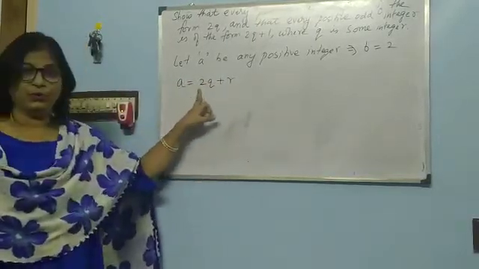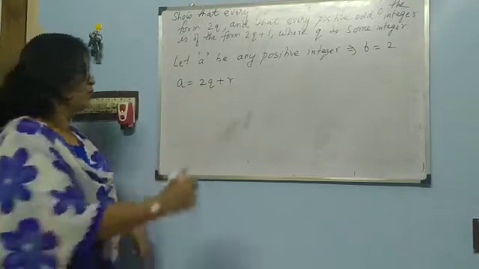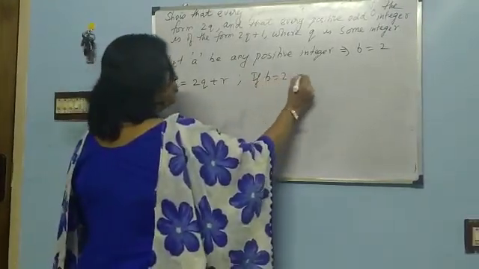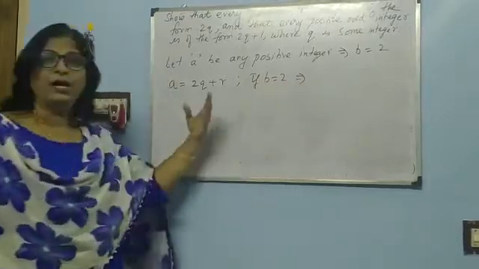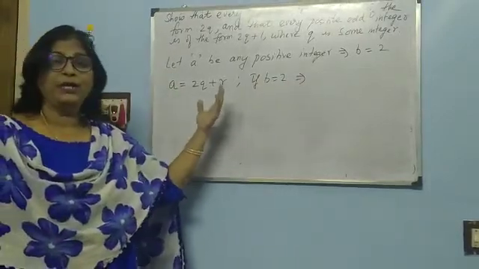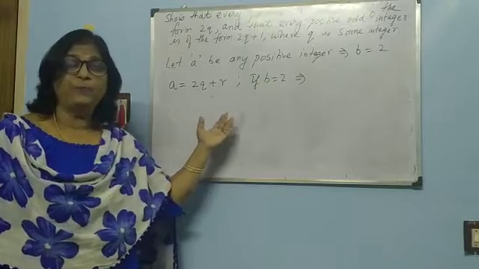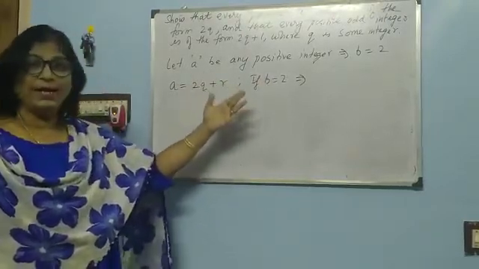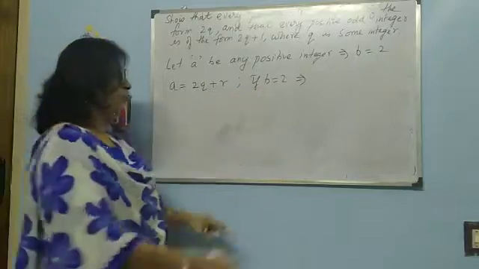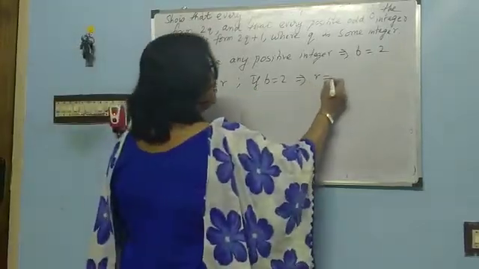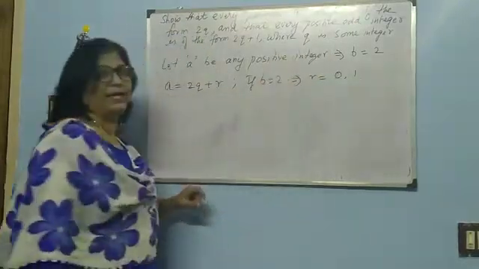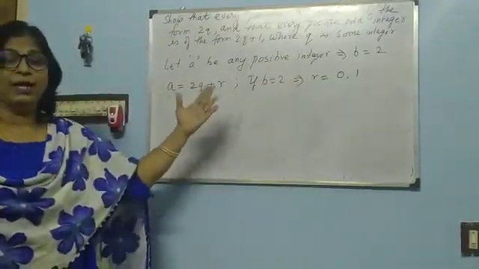If b is equal to 2, we know that r's value should be either equal to 0 or less than b. So what are the values which r can take? If b is equal to 2, r can be equal to 0 and 1.